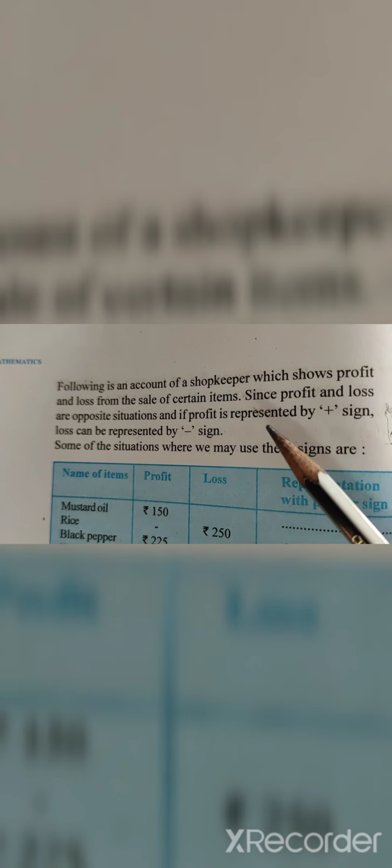Following is an account of a shopkeeper which shows profit and loss from the sale of certain items. Since profit and loss are opposite situations, if profit is represented by a plus sign, loss can be represented by a negative sign. Some of the situations where we may use these signs are: mustard oil, profit of rupees 150, representation with proper sign, plus 150; rice, loss, minus 250; black pepper. In this way you can do.